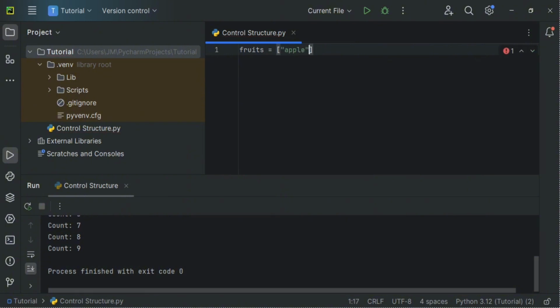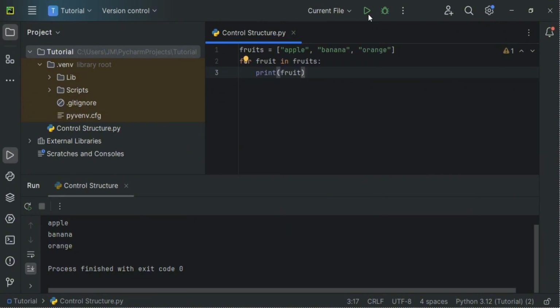So apple, banana, comma, and then orange. Now, we're going to use the for statement: for fruit in fruits, and then colon. Then we're going to print it out using your print function, fruit, then hit on run.